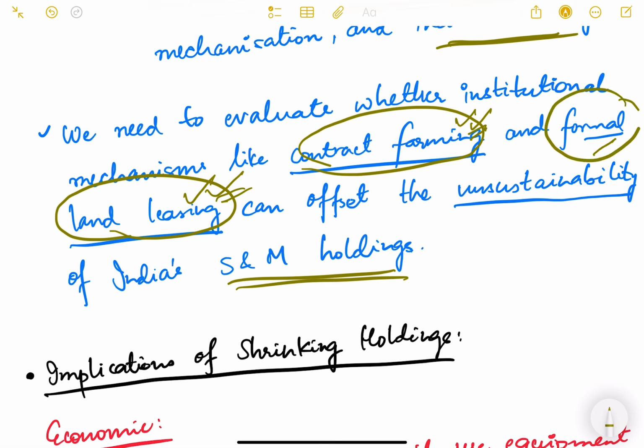Institutional land leasing, that is, formal land leasing. Informal land leasing happens in our country, as you may know. It is known by different names in different parts of the country. In some parts it is called batai, or neem batai in Hindi, and bhag chas in West Bengal and Odisha. They are known by different names, but formal land leasing laws need to be there, so that protection of land owners as well as that of the leaseholders is ensured.